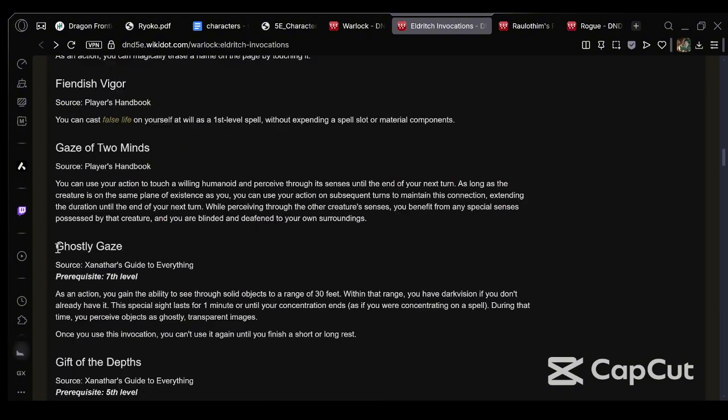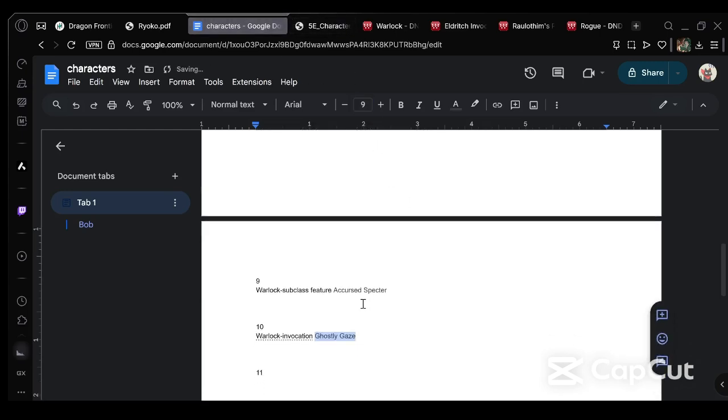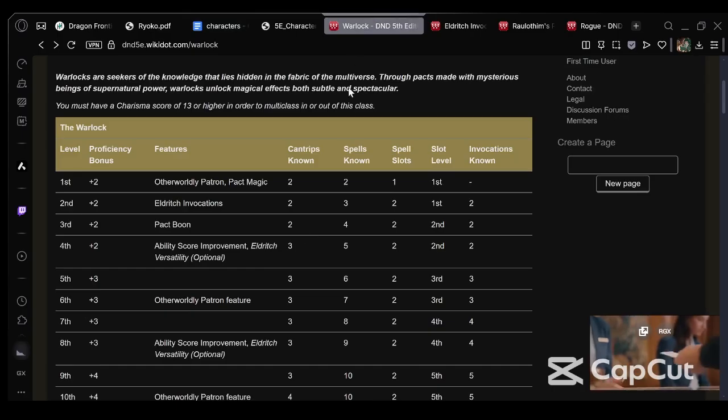Okay. We're actually going to go with Ghostly Gaze, because that can be reflavored: since he is special and he's a variant human, he is somewhat like a vampire. Vampires, if I remember correctly, have blindsight. This is basically his natural blindsight he should have gotten, enhanced because of what his father was. His father was basically a really smart scientist. Because of that, he can see through walls a little bit, basically. He only sees outlines, but he can still see it. I know it's not a damaging one, or one that really helps with damage, but it's still good. I mean, it really is.